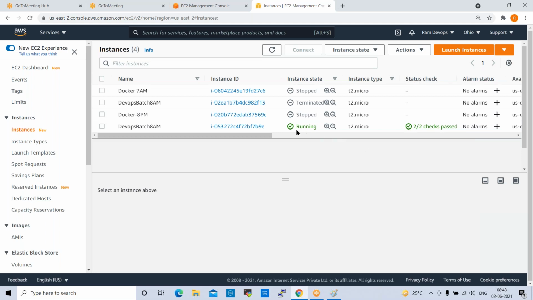Now the application is running on only a single server.